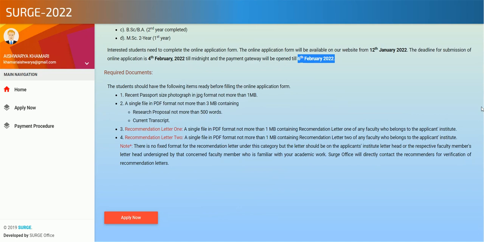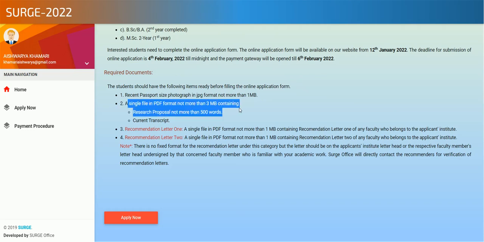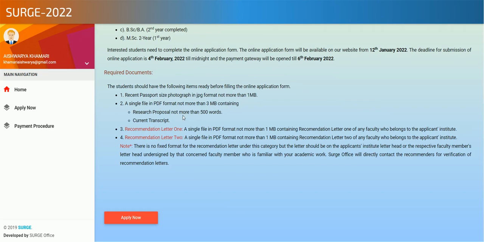The basic requirements are a recent passport-size photograph, and a single PDF file not more than 3 MB containing your research proposal write-up with a word limit of 500, and your current transcript. Apart from that, you need 3 recommendation letters.